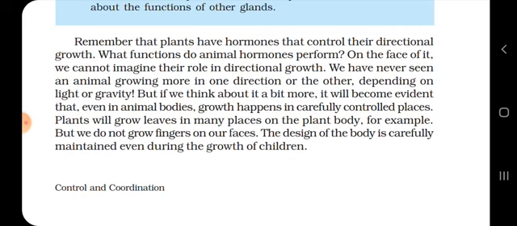Each and every organ grows only in a specific direction. Plants will grow in many places of the plant body, but we do not grow fingers on our faces. The design of the body is carefully maintained even during the growth of the children.